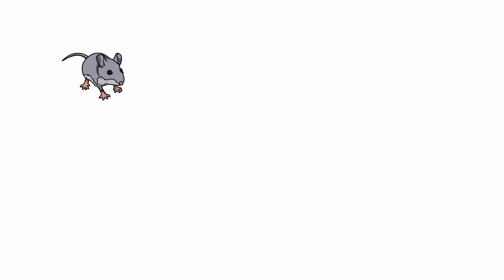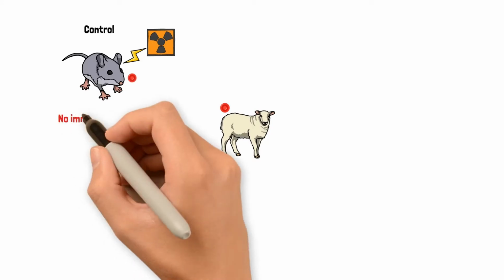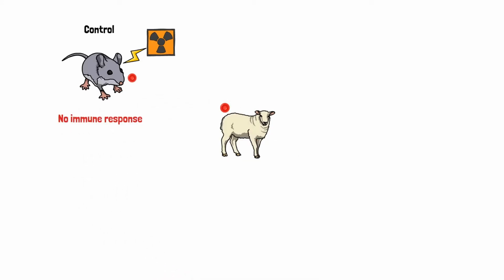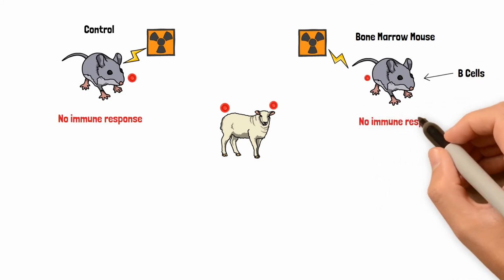Radiation will kill all the immune cells in the body, and it is a good method to test immune system variations. In this study, the control mouse was radiated and infused with RBCs from a sheep. This mouse did not mount an immune reaction. The second series of mice were radiated and had their immune systems reconstituted with bone marrow, so they were able to produce B cells. When given sheep RBCs, they did not mount an immune reaction.